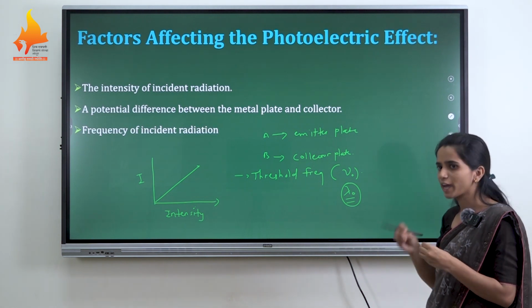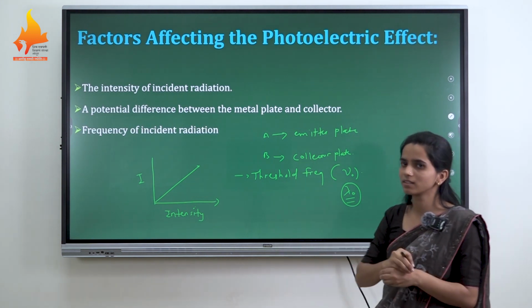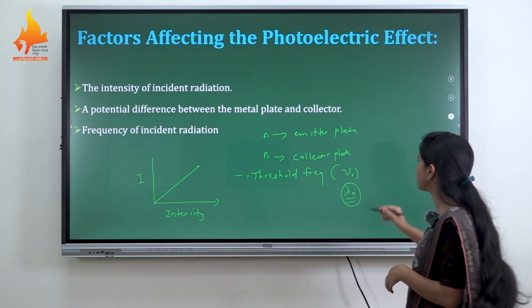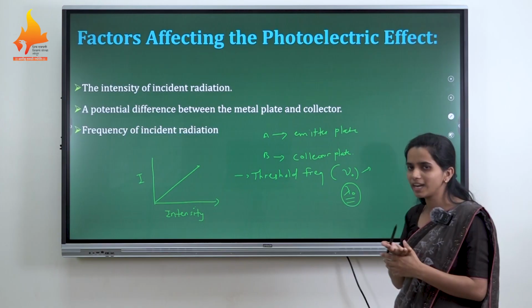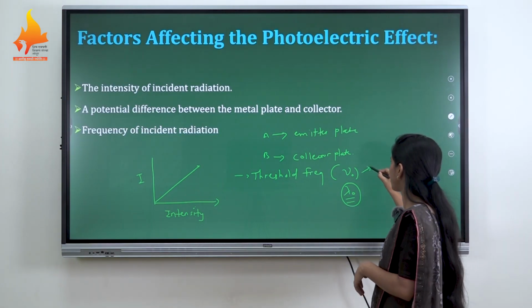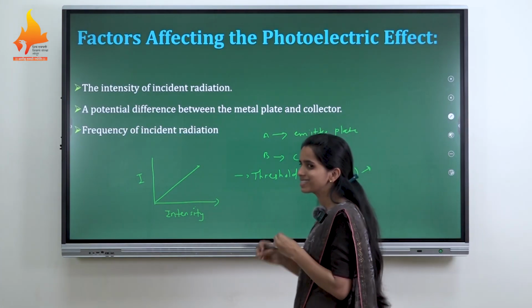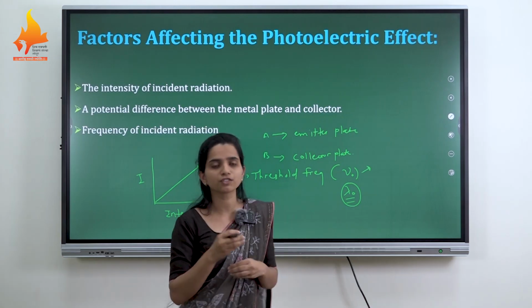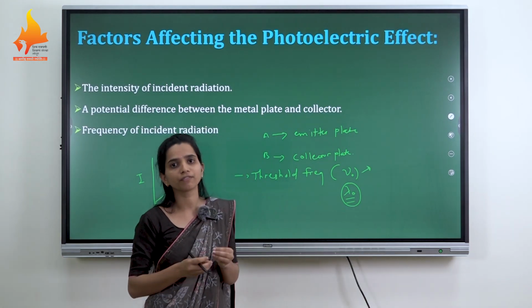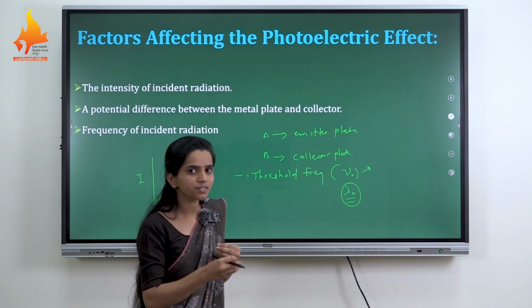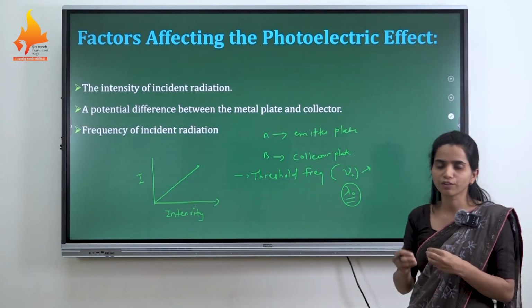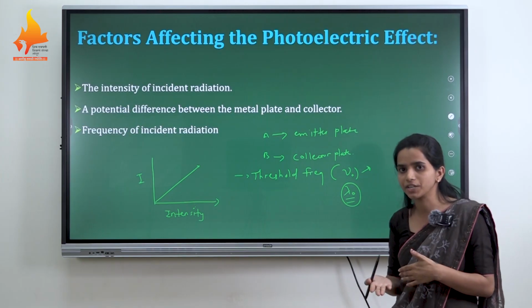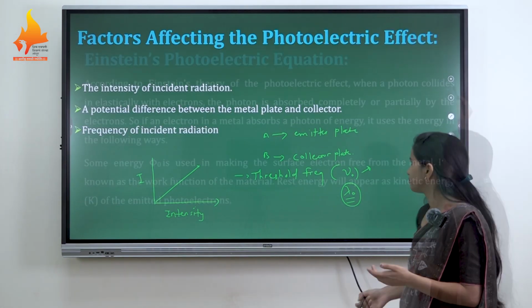The threshold frequency is the minimum frequency required for the photoelectric effect, or the generation of electrons. If the frequency is less than the threshold frequency, the photoelectrons will not be ejected and the photocurrent will not be generated. So the frequency of the incident radiation must be greater than the threshold frequency; only then will the electrons be ejected from the metal plate.